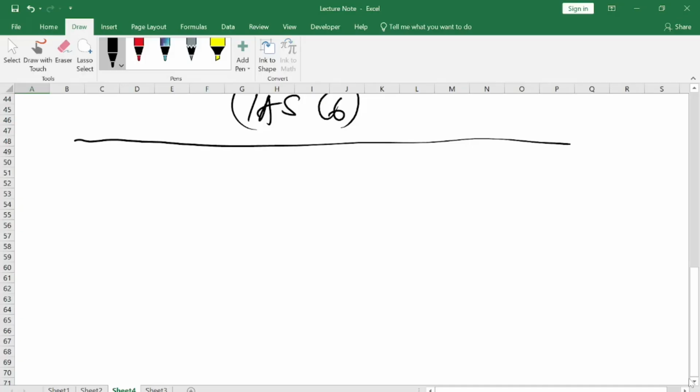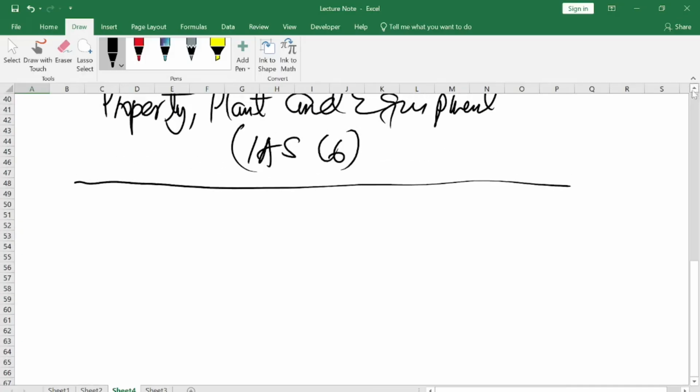Now, when we say property, plant, and equipment, what do we mean? What we mean is that when a company acquires an asset, what is the purpose of the acquisition of these assets? The company is having control over them.